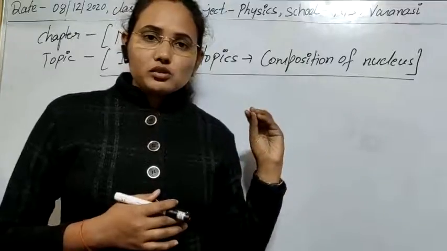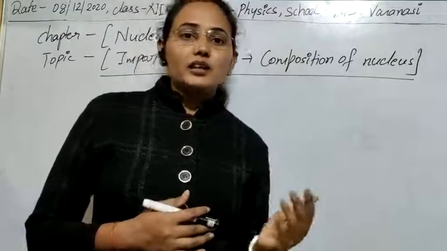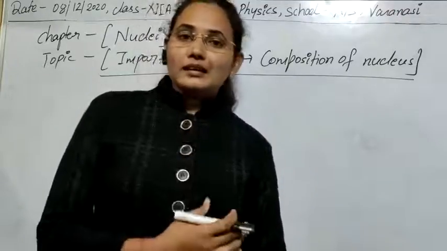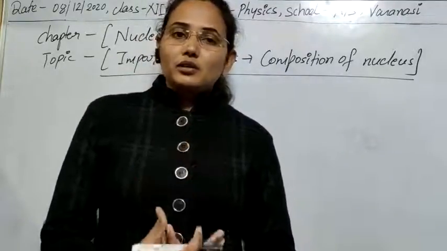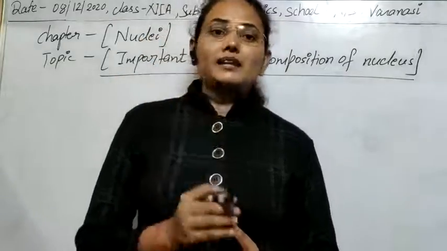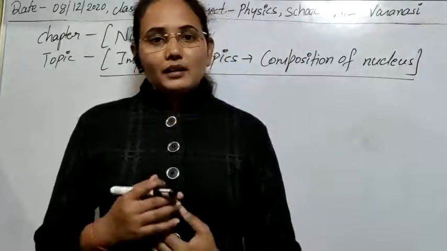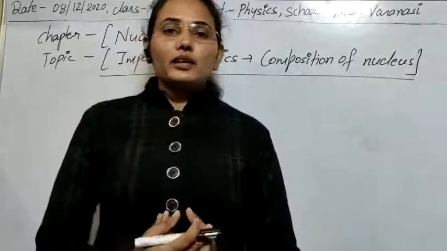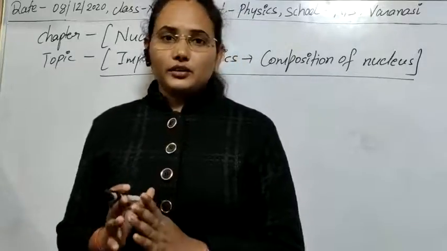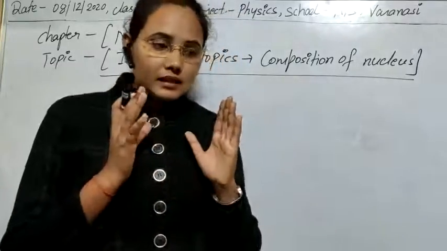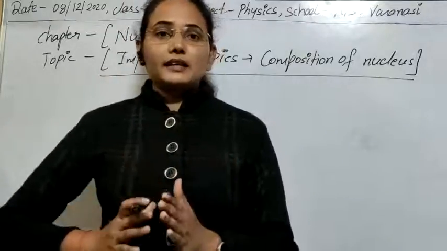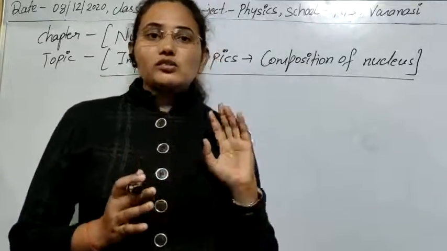Many scientists proposed atomic models, in which the atom consists of a tiny nucleus with electrons revolving around it, and as a whole the atom is electrically neutral. These are the basic properties of the atom.